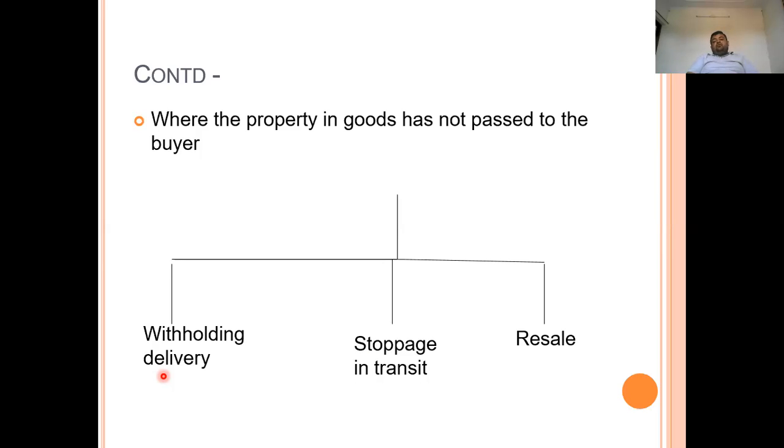Next, if he has sent the goods to the buyer, but they have not arrived, again here the property or the possession has not passed to the buyer. Again, he can stop in transit and call back the goods. Next is resale. Now he will convey to the buyer that you have not paid the amount and I am exercising my right and reselling your goods to another party. In that case, the buyer can only reclaim the amount he has paid, after reduction of expenses by the seller, but he cannot claim the goods.